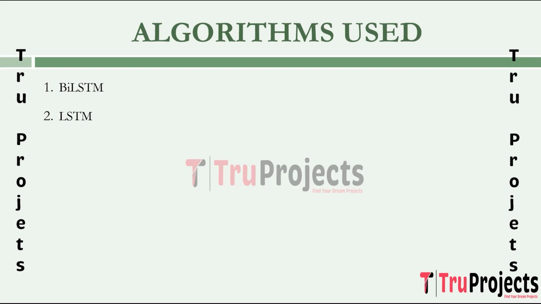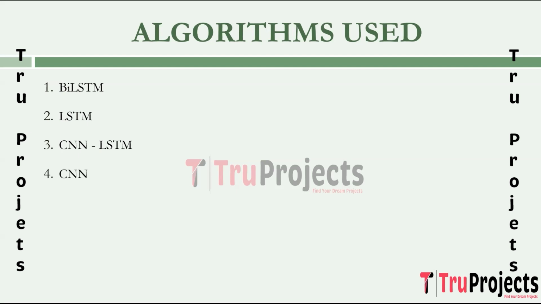The next algorithm is CNN with LSTM, which is convolutional neural network with long short-term memory. It combines the strengths of convolutional neural networks in spatial feature extraction and LSTMs in sequential learning. CNNs are used to capture spatial patterns, and the output is fed into the LSTM for sequential modeling. It is beneficial when both spatial and temporal features are essential. In the context of the project, it is applied to extract meaningful patterns from the textual content, which is CNN, and understand the temporal aspect of emotional expressions using LSTM in monkeypox related tweets.